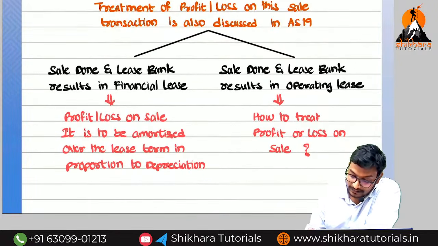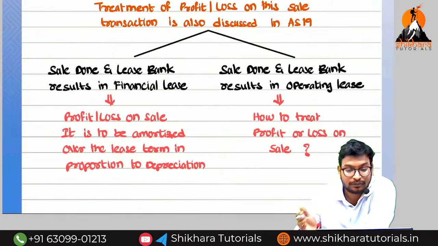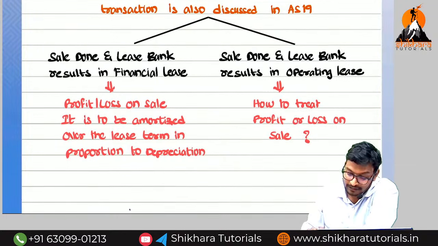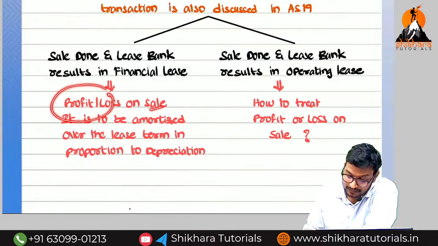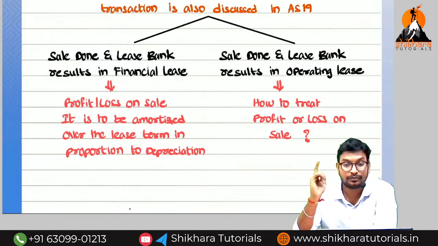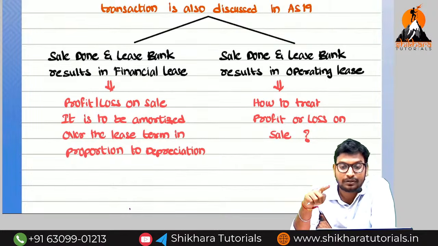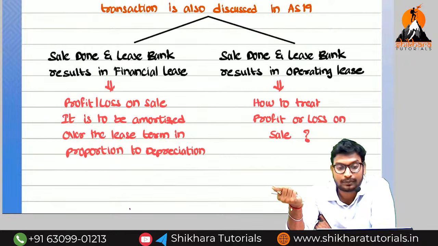Sir, sale and lease back results in a financial lease. Financial lease means whatever profit or loss you get on such sale should be amortized over the lease term in proportion with the depreciation. Do you know the meaning of amortization? Amount transferred to the P&L account is called amortization. Amount transferred to the balance sheet is called unamortized.